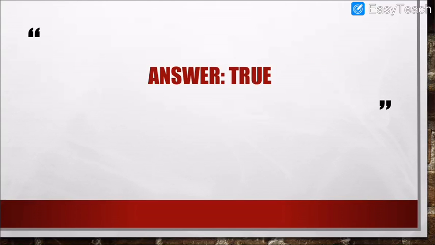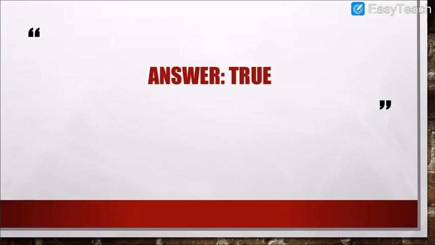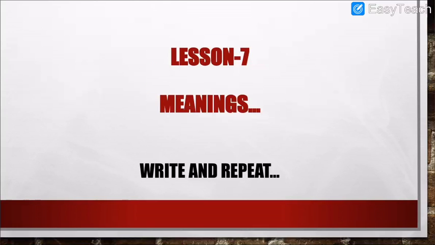Hans took the cow to the rooftop and then he tied one end of the rope around her neck, and the other end, passing through the chimney, he tied to his leg. This is how he wanted to control the cow, Moi. So this statement is true. I hope that you have written all the answers for the lesson 6 meanings and true or false.